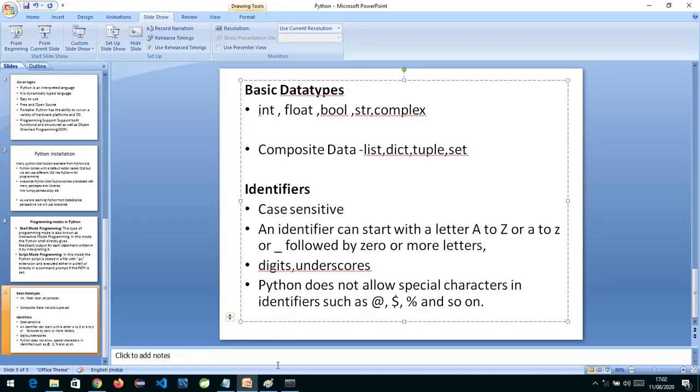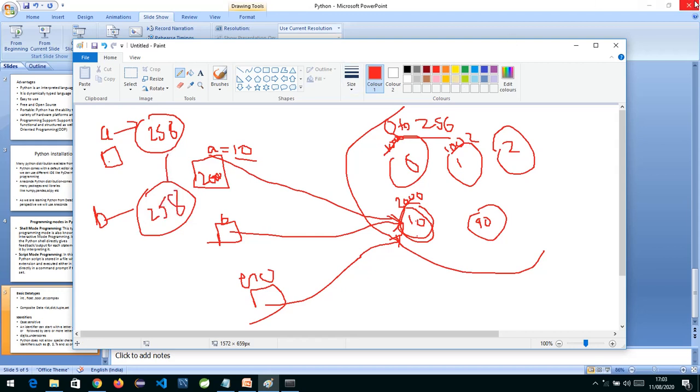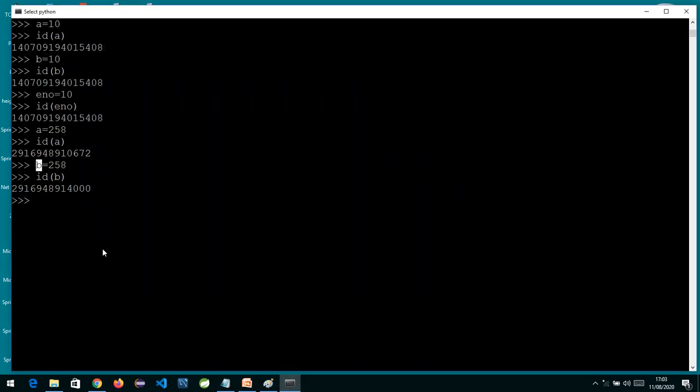So when it's not within the range, if A is holding a value of 258, there is one object called 258 separately in memory, and A is holding the reference to it, whatever the address is. Similarly, the second time when you write B equals 258, again it is going to create a separate object. As it's not within the range, the Python interpreter creates these two objects separately, and this proves that ID is showing you two different references.